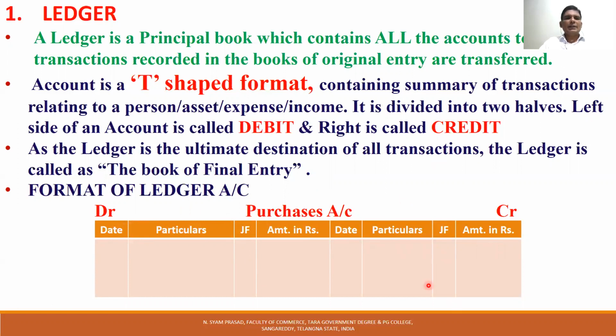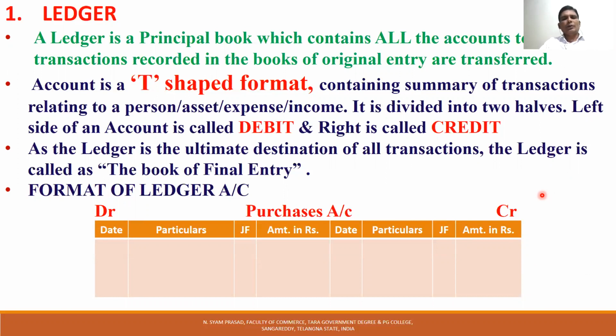The left-hand side of the account is called the debit side, and the right-hand side is called the credit side. As the ledger is the ultimate destination of all the transactions, the ledger is also called the book of final entry.